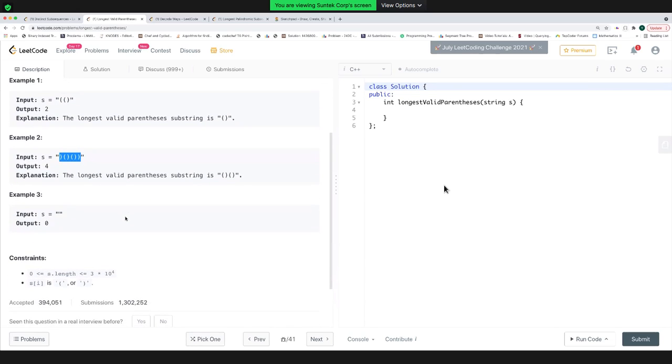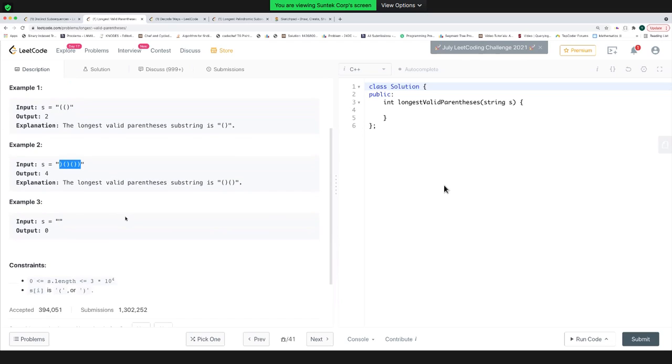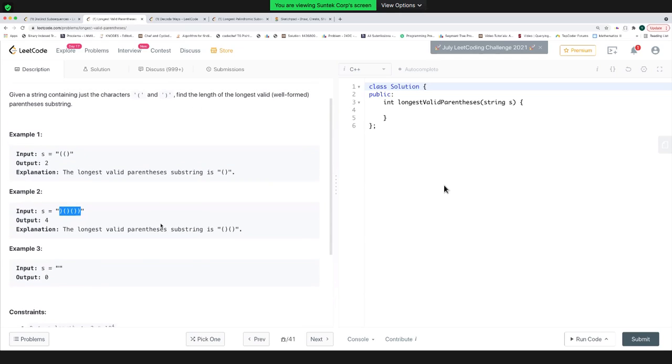Okay, does anyone of you know how to approach this problem? How much time do we have? Yeah, 30 minutes is pending. I told you, right? Yeah, you can achieve the same with the stack also, basically.